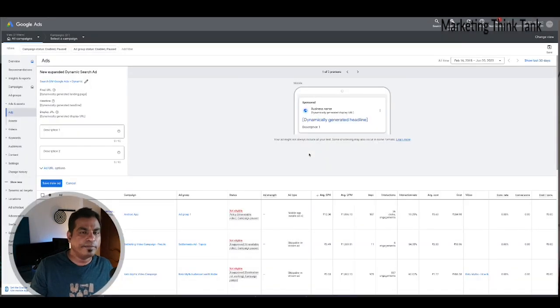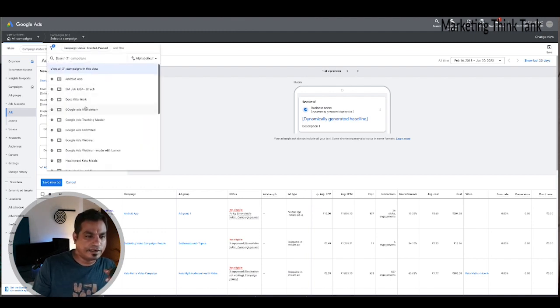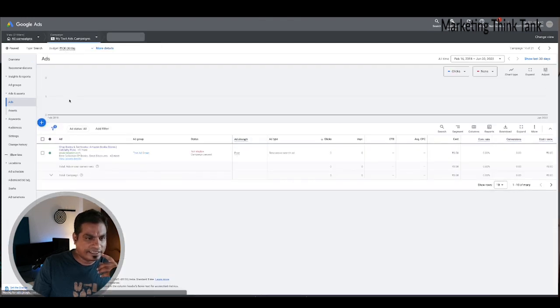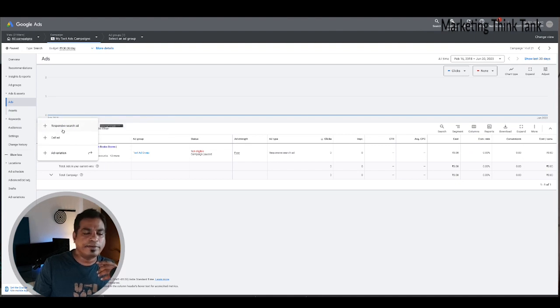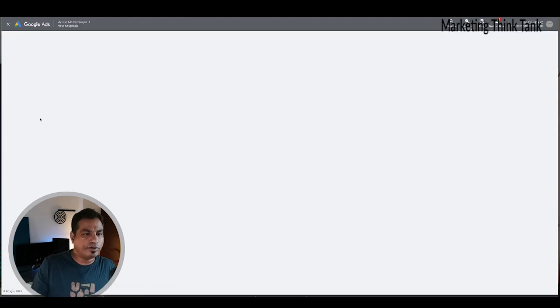I'm just choosing a dynamic ad group here, and you have to create a dynamic ad group to be able to use dynamic ads, otherwise you cannot create them. For example, if you have a search campaign with a standard ad group, you cannot create dynamic search ads. That is the reason you would not be able to see it in certain campaigns. Let's go to my text ads campaign. If I try to create a dynamic ad here, I cannot see it because this ad group is a standard ad group, and I would have to create a dynamic ad group to do that. Let me show you how to do that.